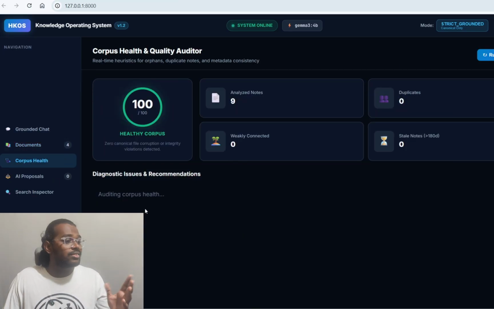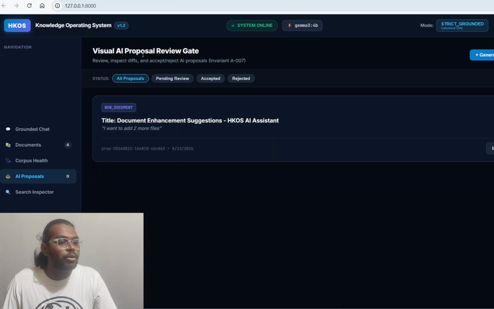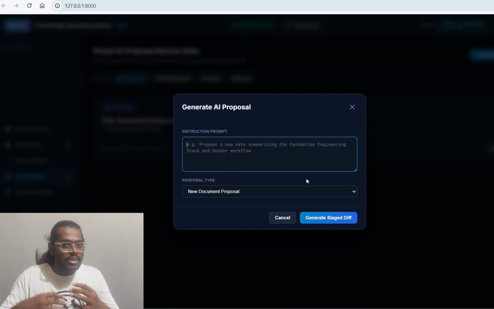Before that, this is something for me, to check if everything is working fine or not. If there are any issues, I have to fix them. And visual AI proposal. This is basically where I can add something for a proposal. I've built this in an enterprise edition, so that is why it's there.